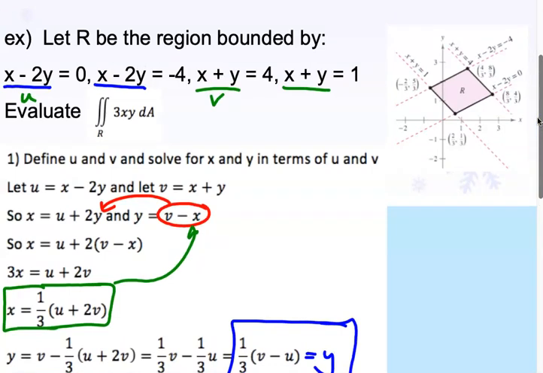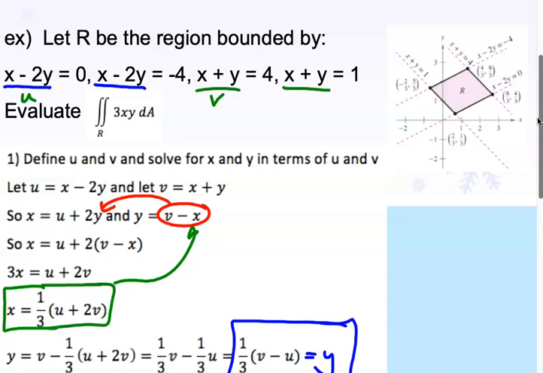If this is your equation, x minus 2y equals 0, and you've now just called it u, you have u equals 0, u equals -4. Those are your new u limits, -4 to 0. If this is your v, v is going 1 to 4. Isn't that nice?